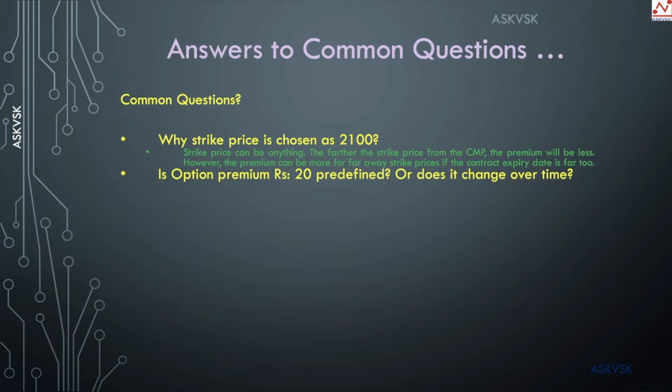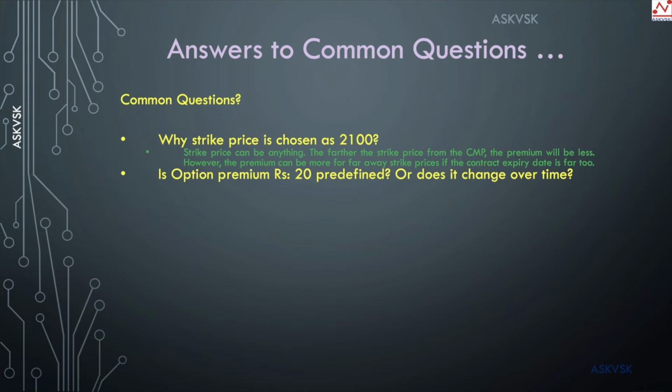So the price of the option premium changes over time. If the current market price is getting closer to the strike price, then the option premium keeps changing and goes up.